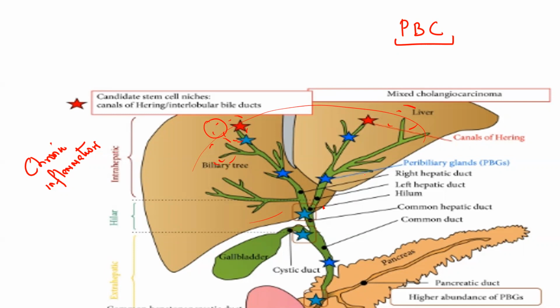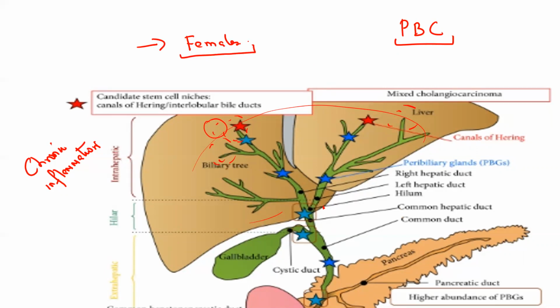So let us see what is occurring in this primary biliary cirrhosis. As I just told you the etiology, the cause, where does this primary biliary cirrhosis occur? Remember, it occurs predominantly in females, mainly in the middle age group. Females in the fifth or sixth decade are mainly affected.